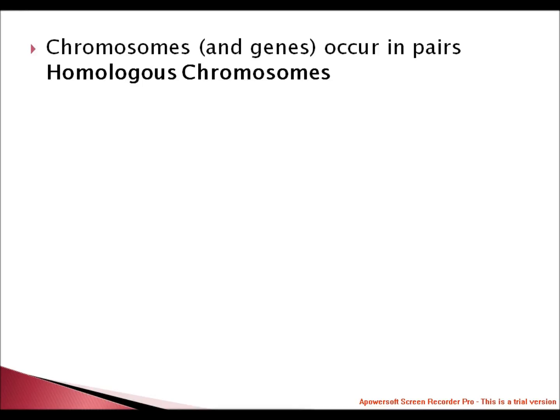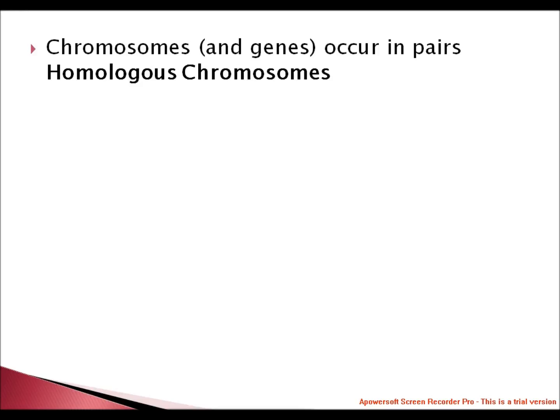First is stem length, tall and dwarf. Flower position, axial and terminal. Flower color, violet and white, or seed coat color, grey and white. Pod shape, inflated and constricted. Pod color, green and yellow. Cotyledon color, yellow and green. Seed form, round and wrinkled. Flower color is positively correlated with seed coat color. Seeds with white seed coats were produced by plants that had white flowers, and those with grey seed coats came from plants that had violet flowers.